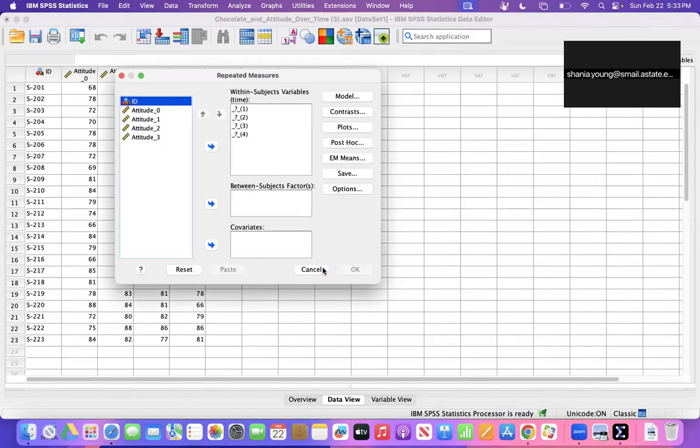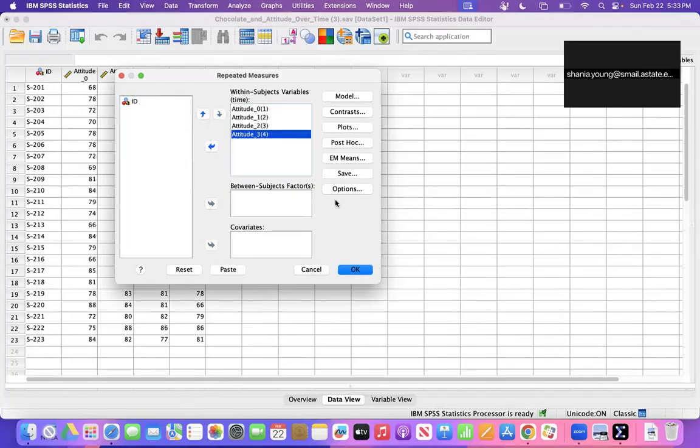Next, I will name the within-subject variables. I will name each one of those attitude 0 for the pretest, attitude 1 for 5 minutes, attitude 2 for an hour, and then attitude 3 for 2 hours. So now we're just going to put everything into here.